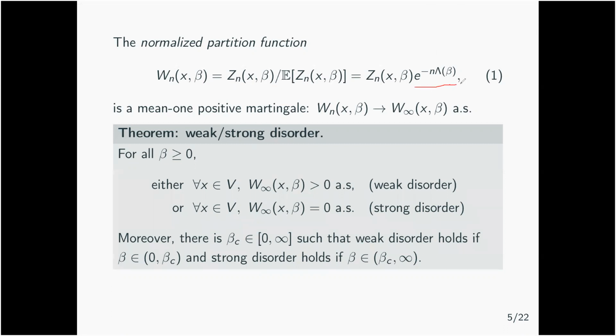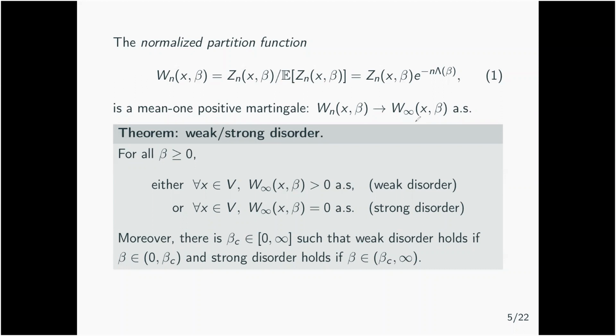It's just given by e to the n times lambda of beta, where lambda of beta is the log of the exponential moments. This defines a martingale, which is positive and has mean 1. In particular, this martingale converges almost surely to a limit when n goes to infinity.